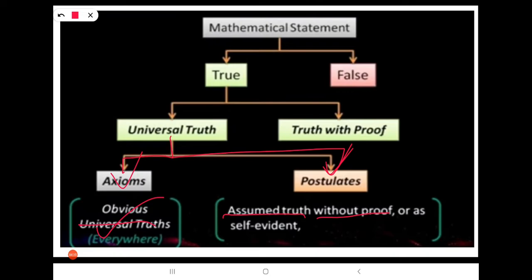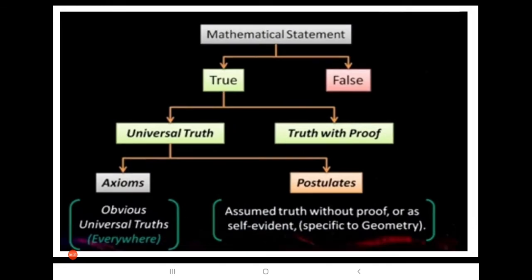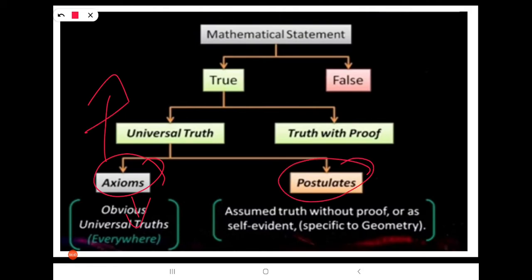There are no proofs for postulates; they are self-evident. These axioms we can use anywhere or in any subject, but postulates are specific to geometry only.